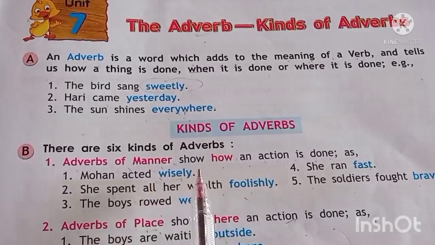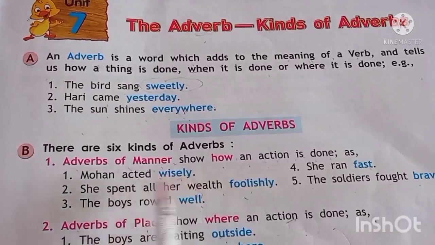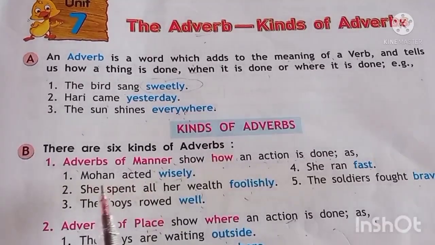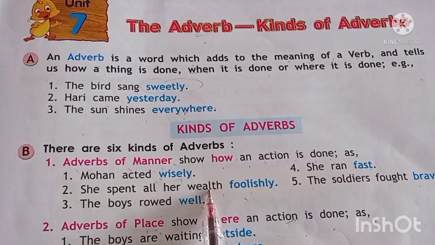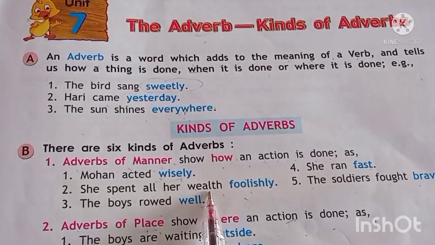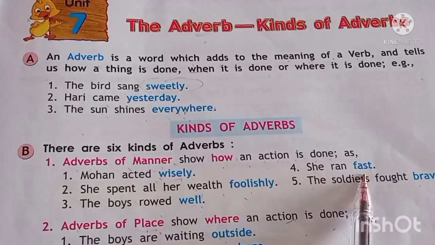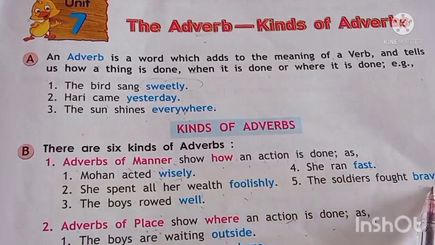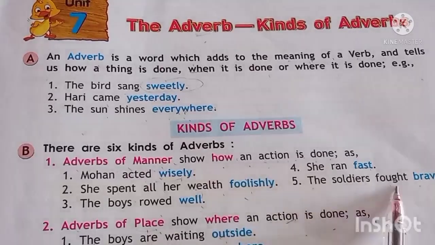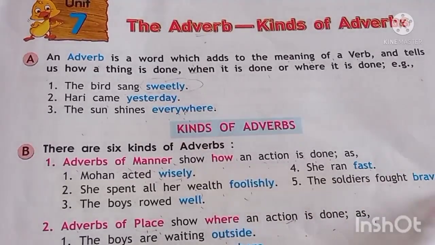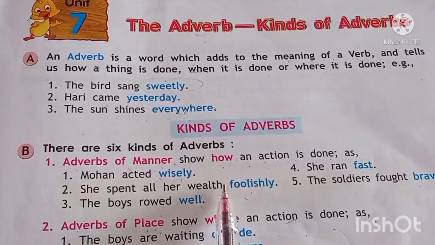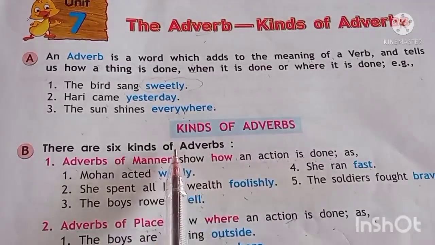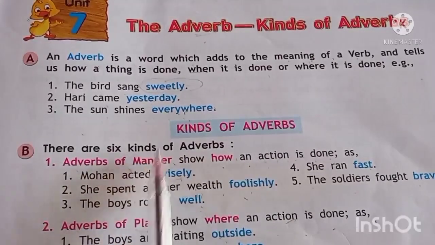Again, Mohan acted wisely. How did Mohan act wisely? How did she spend her wealth foolishly? उसने foolishly अपनी सारी संपत्ति गवा दी. She ran fast. How did she run? She ran fast. The soldiers fought bravely. How did the soldiers fight? Bravely. Okay. So हमें बताता है कैसे हुआ ना. That is called adverbs of manner.